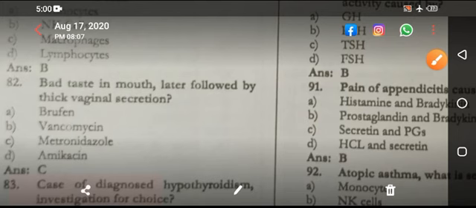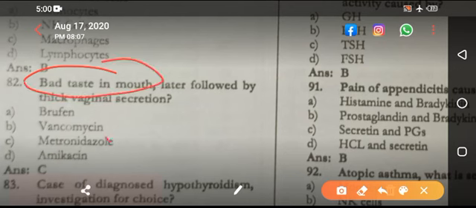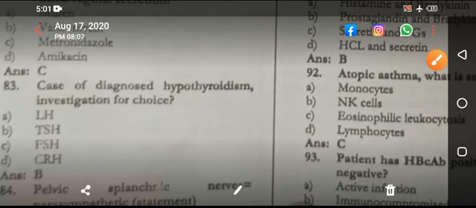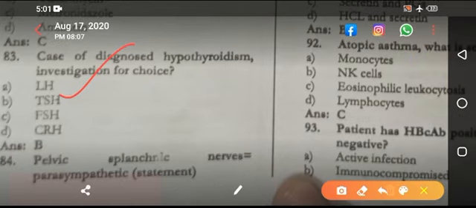Bad taste in the mouth, later followed by thick vaginal secretion. So bad taste in the mouth is typically caused by metronidazole. Coming next, case of diagnosed hypothyroidism, investigation for choice is TSH. Pelvic splanchnic is equal to parasympathetic.